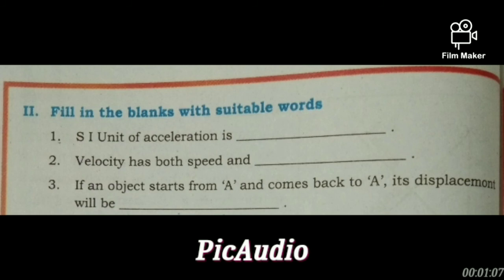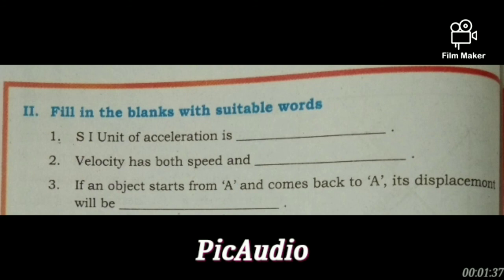If we take that second term to the numerator, it will become s to the power minus 1. Already we have meter per second in the numerator. Together with this s to the power minus 1, in total it will become s to the power minus 2. That is meter per square second, or meter per second square, which is the SI unit of acceleration. Then go to the next one, that is question 2.